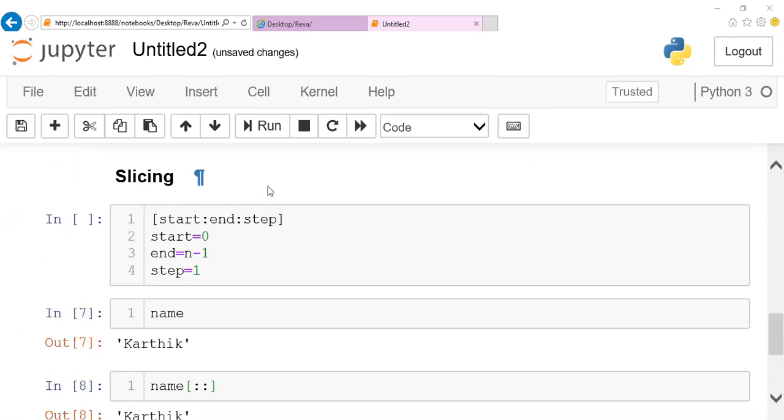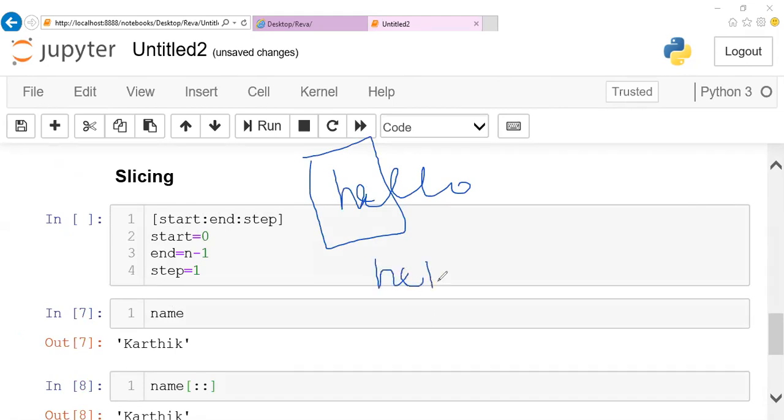Slicing here is like slicing the data into parts. Like you can just notice that there is a string called hello. I want only the first 2 characters to be cut, and I want to use it. So this cutting of a string is called slicing. This slicing can be done at any part of your string, any mid string or end string. It can be cut at any place.